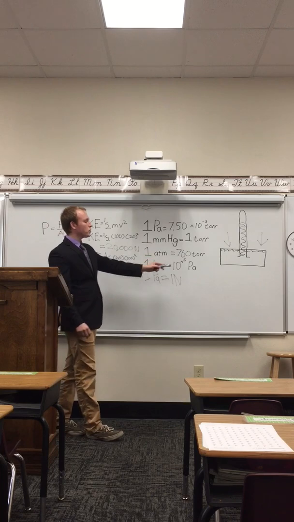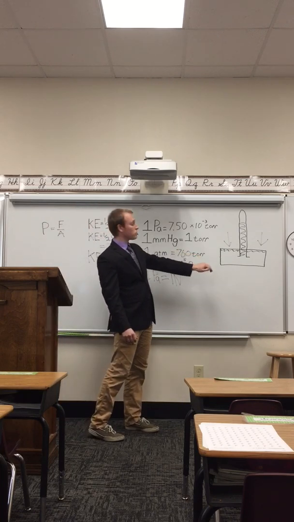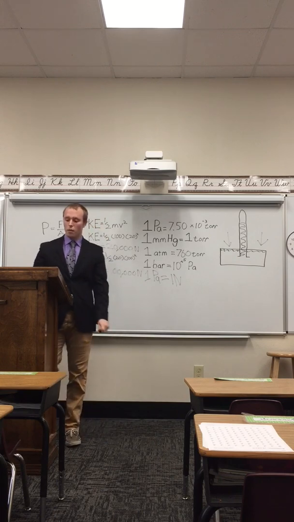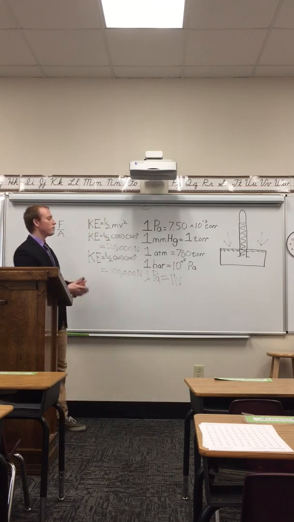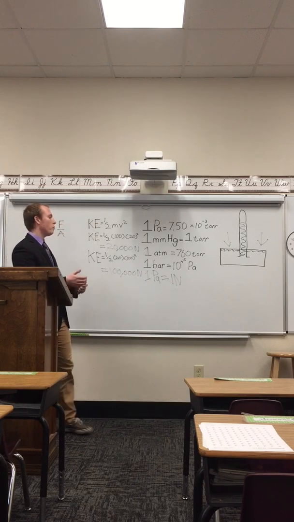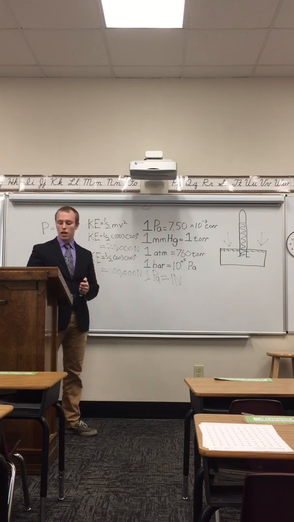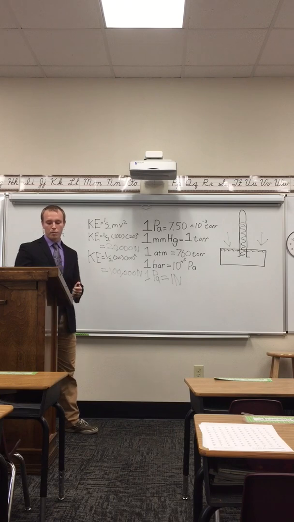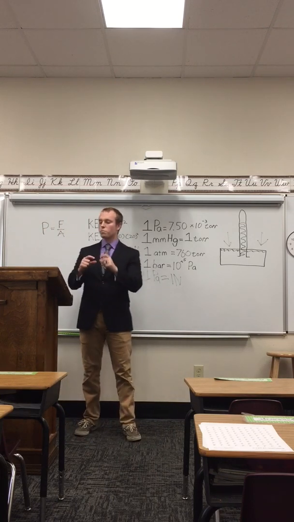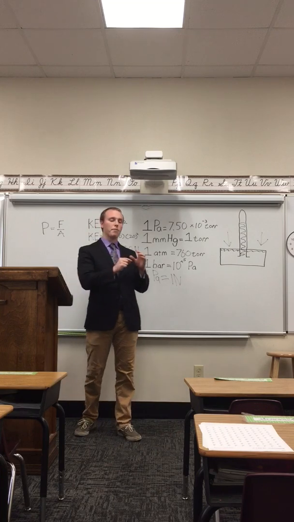So the mercury barometer was a really good way to start us on our measuring of pressure, but because it is so influenced by environmental factors, we had to get something better. So that's where we got the aneroid barometer. The aneroid barometer is a small airtight box that has springs in it that help you measure the atmospheric pressure.